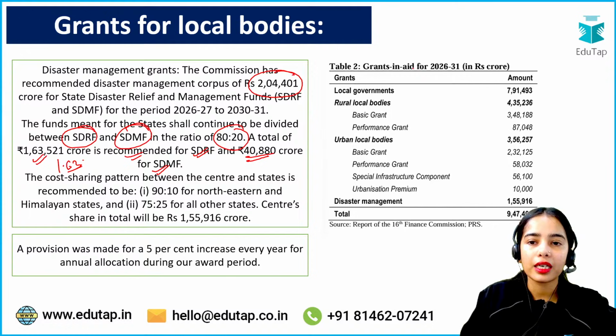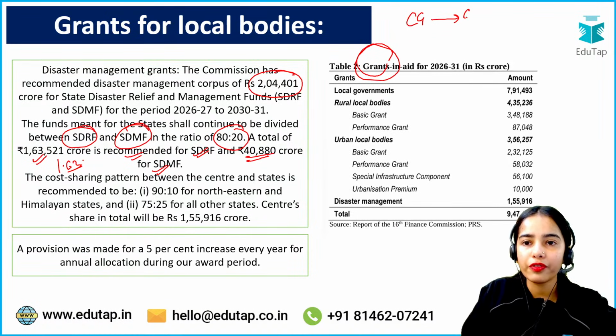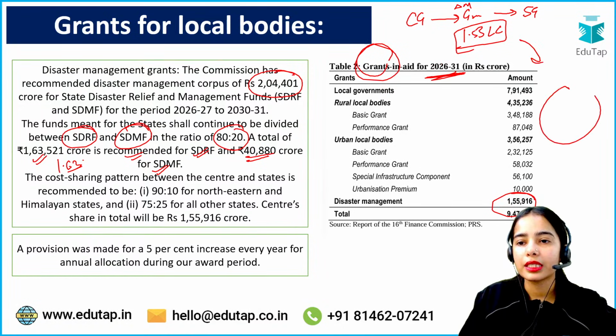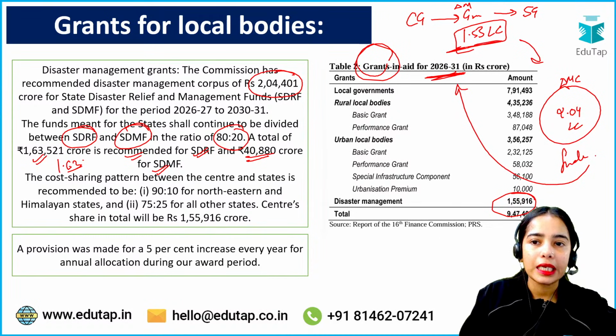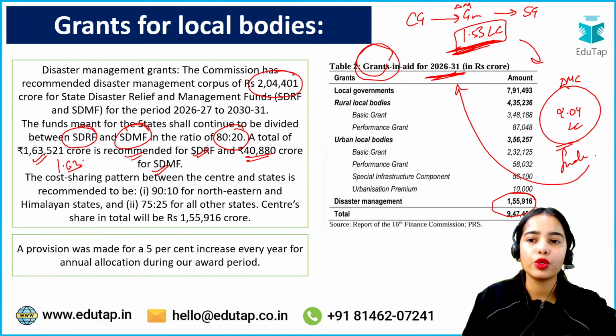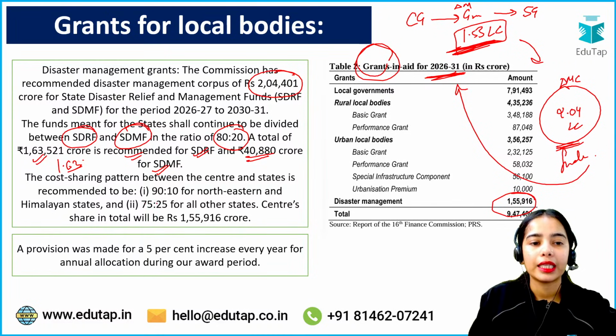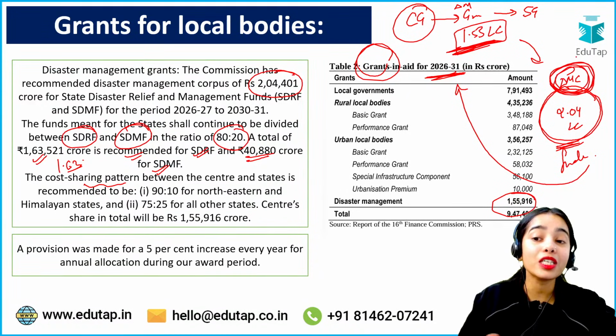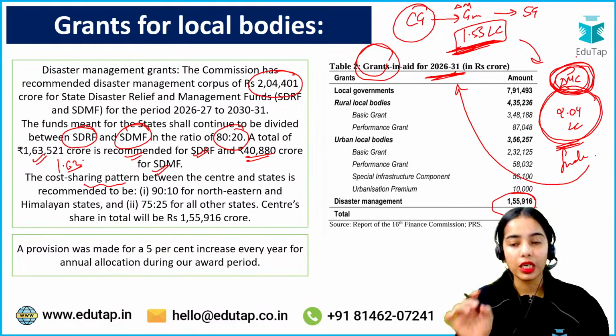Now you can understand that under the grants, the central government should give disaster management grants to the state government of only 1.55 lakh crore for this period of 5 years. So how will the corpus get 2.04 lakh crore in the same period? These numbers are not matching, 1.55 lakh crore and 2.04 lakh crore. Basically it is the cost sharing pattern: it's not only the central government that contributes to the disaster management corpus. The states also have to contribute.